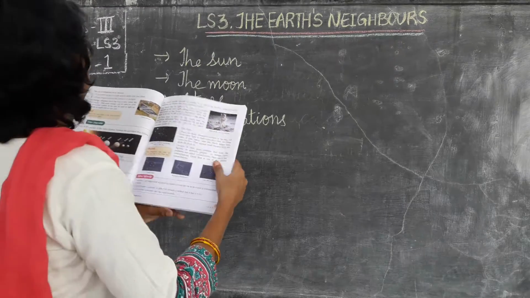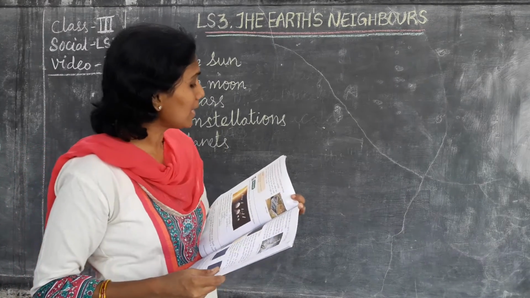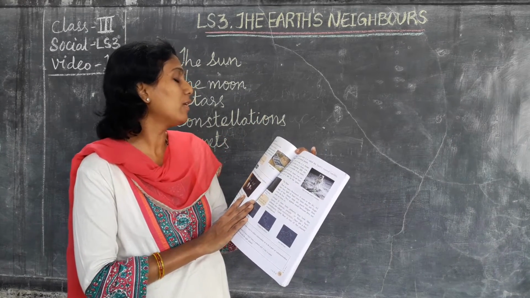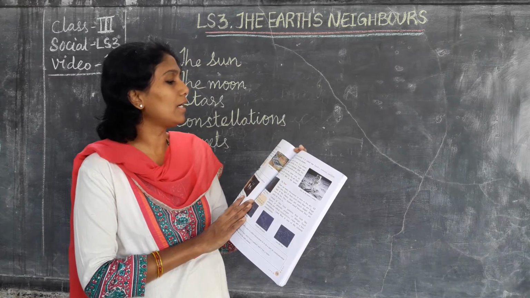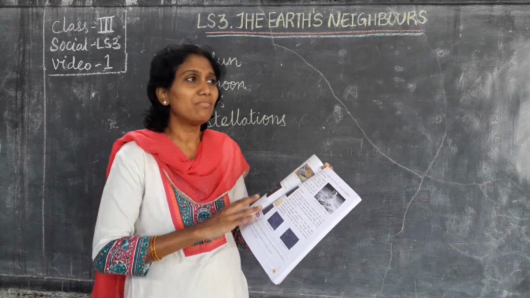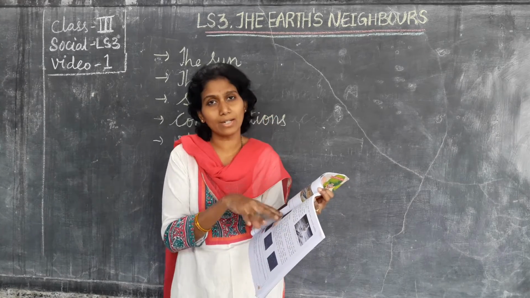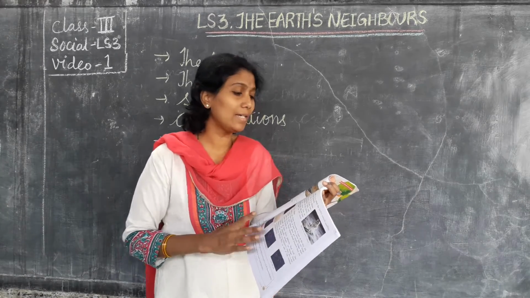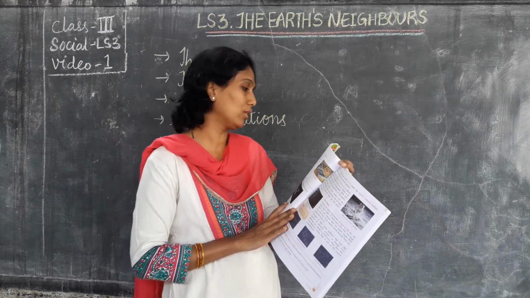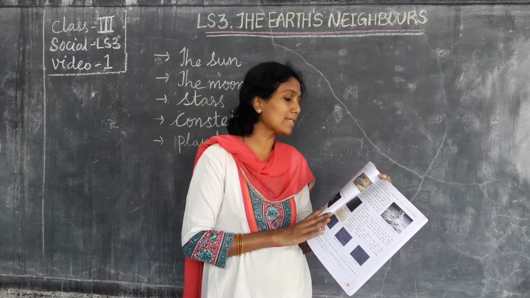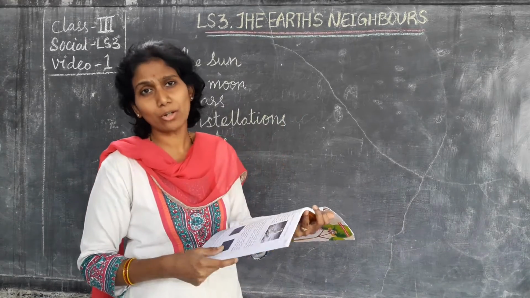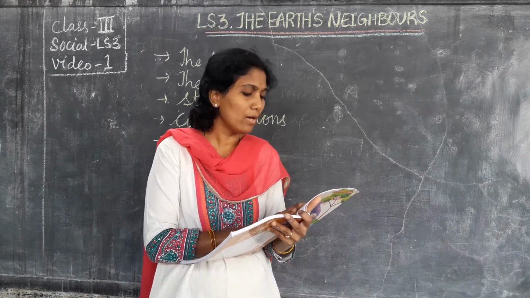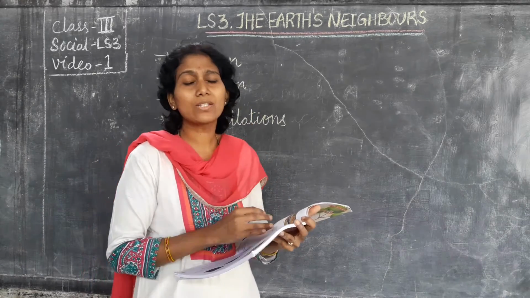Turn the page next. The sun is important to us. Why do we need the sun? It is the source of life on earth since it emits light and heat for the earth. Plants prepare food in the presence of sunlight. With the help of sunlight only, the plants will grow.